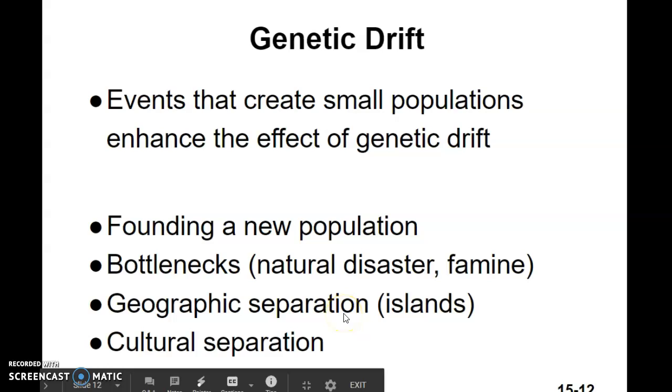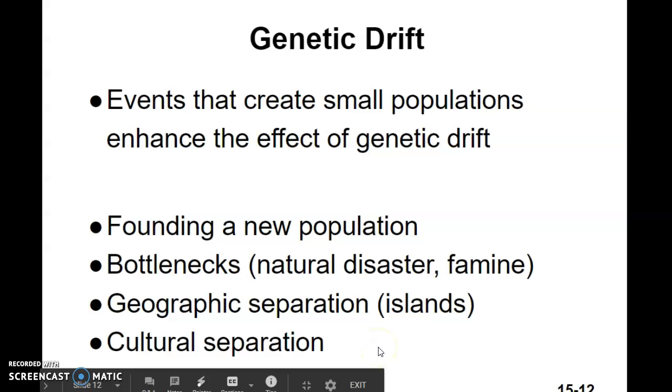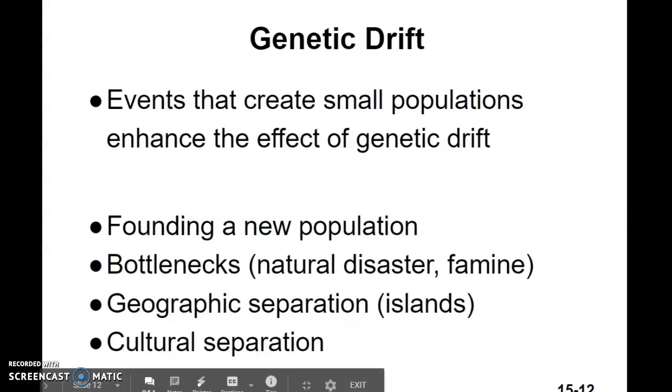Geographic separation. If one group moves to one island and one group to another island, you've got basically separate founder syndromes going on. And sometimes culture can separate things. The Middle East is a classic example. The Jewish people developed there. Some of the pagan people came in, and they basically kept themselves separate for the most part. And then about 2,000 years ago, the Christian cult came in, and they separated from the Jewish group. They culturally moved in different directions genetically. And then eventually the Muslim population, same sort of thing as well.